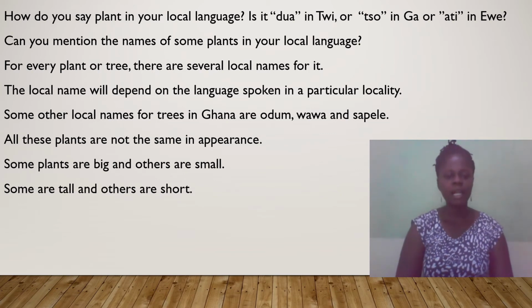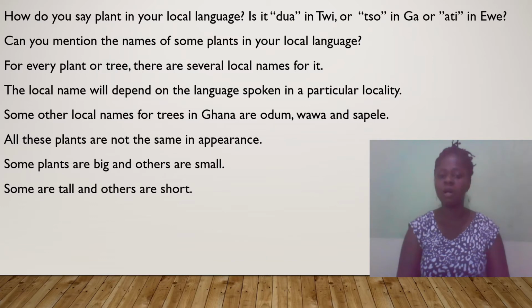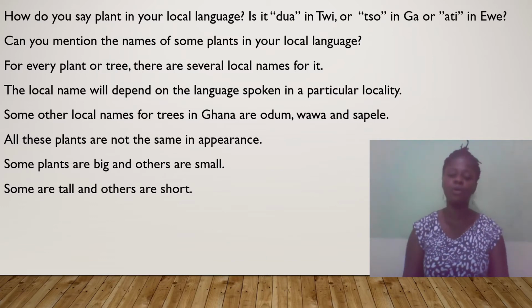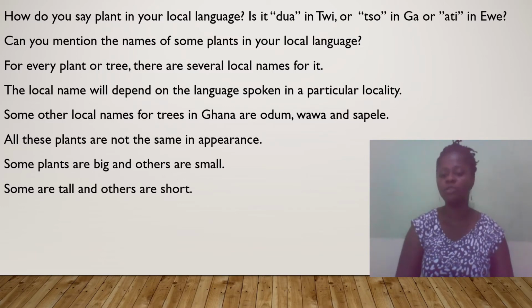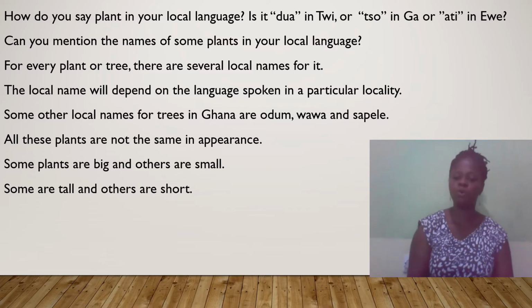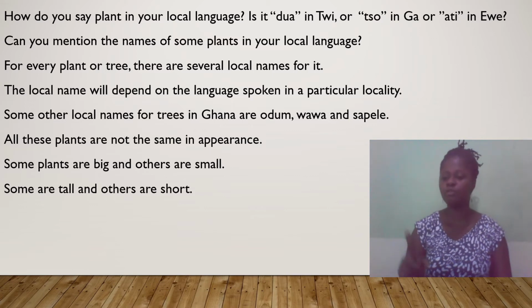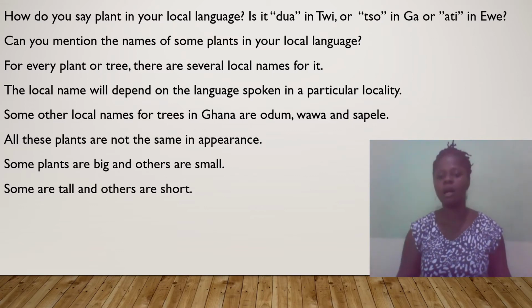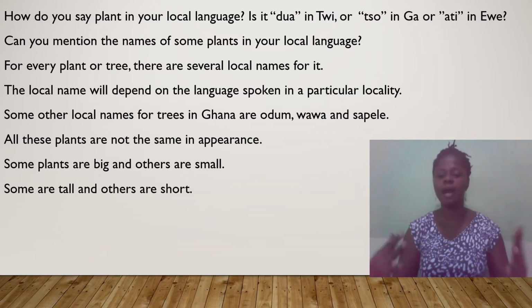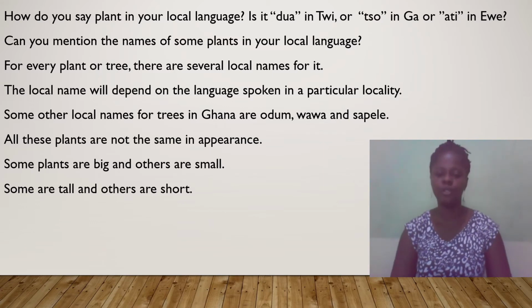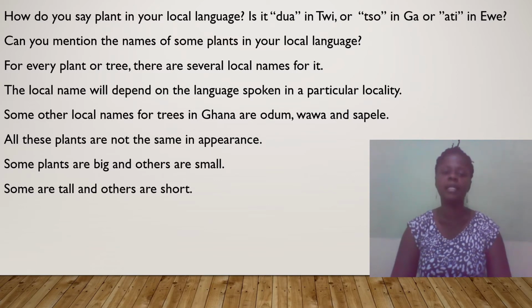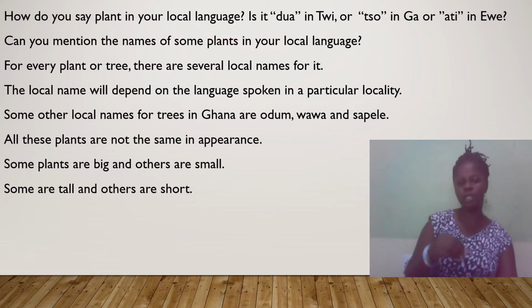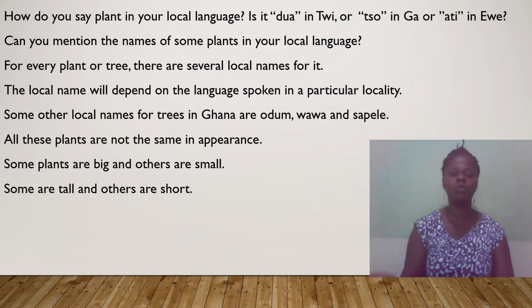Right. Now, for every plant or tree, there are several local names for it, like I said. As I said, in my local language, we call the mango tree mango dria. So your local language too, your friends' local language, every local area has a name for calling the tree. That is why we are saying that there are several local names for it. And the name would depend on the language spoken in that particular locality.